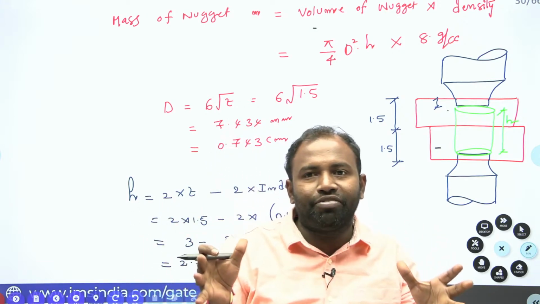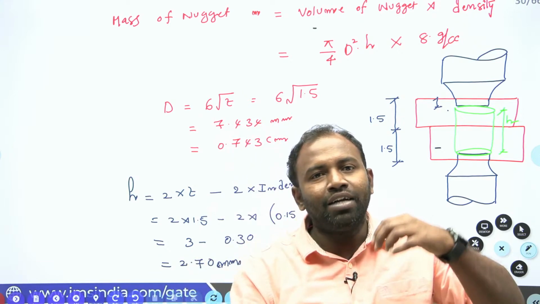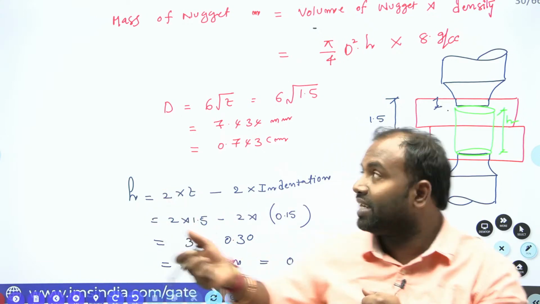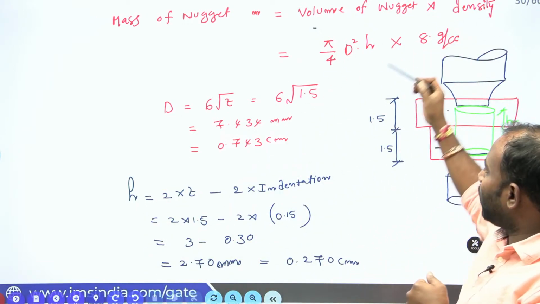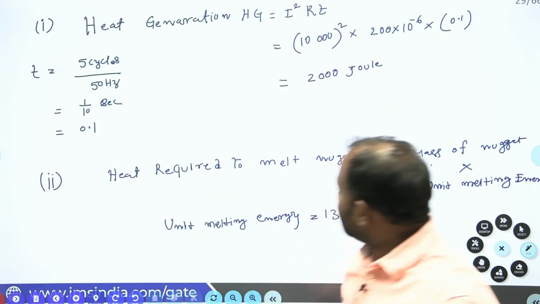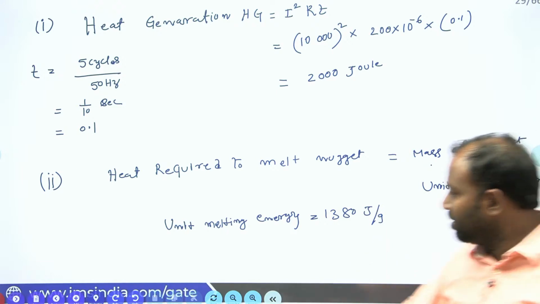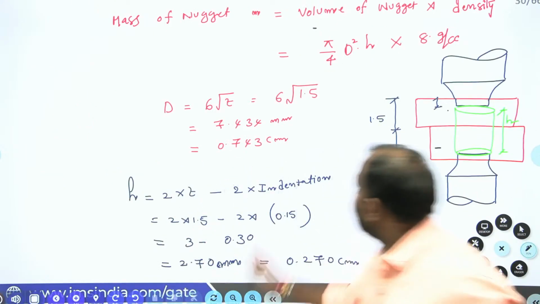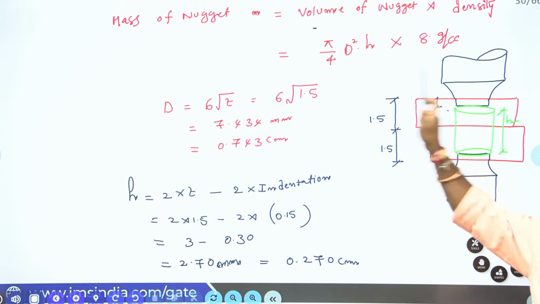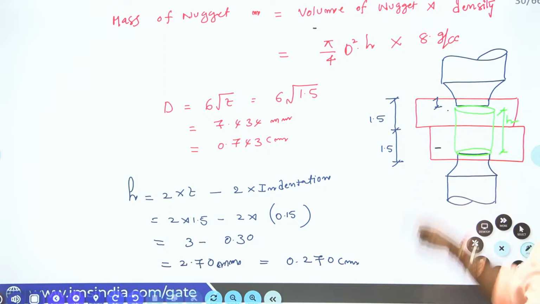So very simple logic. I am calculating the total mass of the nugget, and then I multiply with the unit melting energy. Suppose they said that for melting 1 gram you require 1380 joules, right? Now in that case, if I am able to calculate my mass here, then my mass into my unit melting energy gives the total heat required for forming this nugget, isn't it?